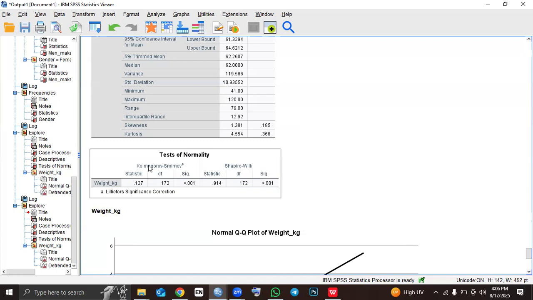Then in the Shapiro-Wilk section, you come to the statistic. Then under the statistic, the value there will be our answer. So the value becomes 0.127. Very simple, very easy. Can I continue?